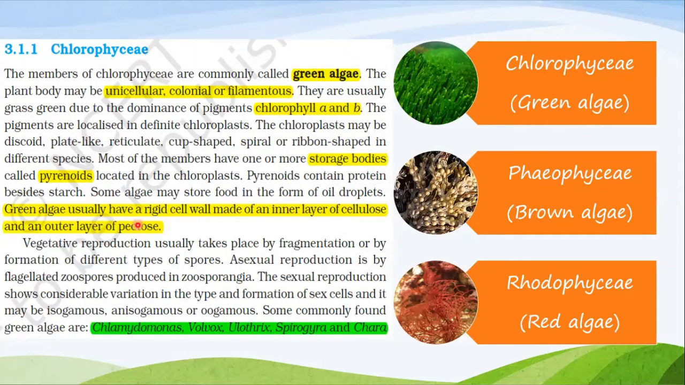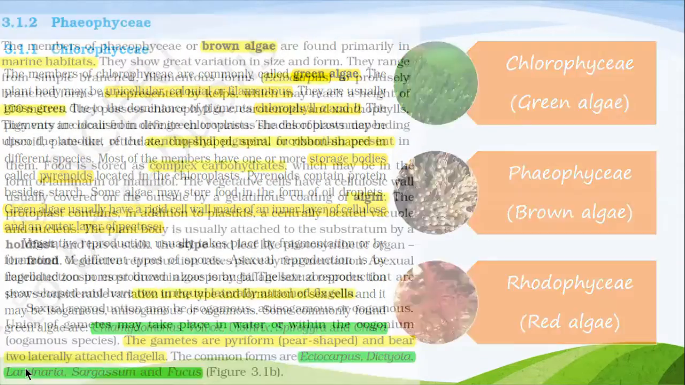Green algae usually have a rigid cell wall made up of an inner layer of cellulose and an outer layer of pectose. See, the rigid cell wall of green algae has two layers. The inner one is cellulose and the outer one is pectose. Okay. Examples of green algae are Volvox, Ulothrix, Spirogyra, Chara, and Chlamydomonas.